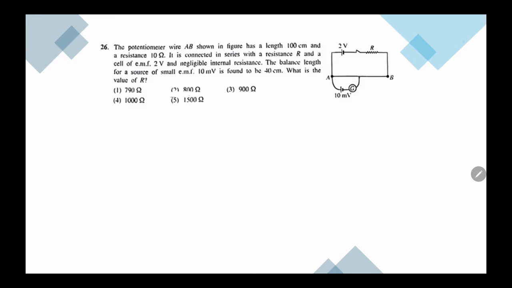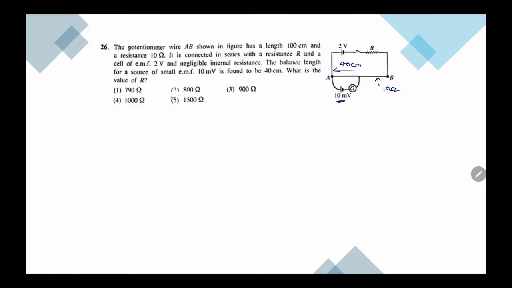A potentiometer wire AB shown in the figure has length 100 centimeter and resistance 10 ohm. So AB has resistance 10 ohm. And it is connected in series with a resistance R and cell EMF 2 volts. The balance length for a small source EMF 10 millivolt is found to be 40 centimeters. So for 10 millivolt we get 40 centimeters.